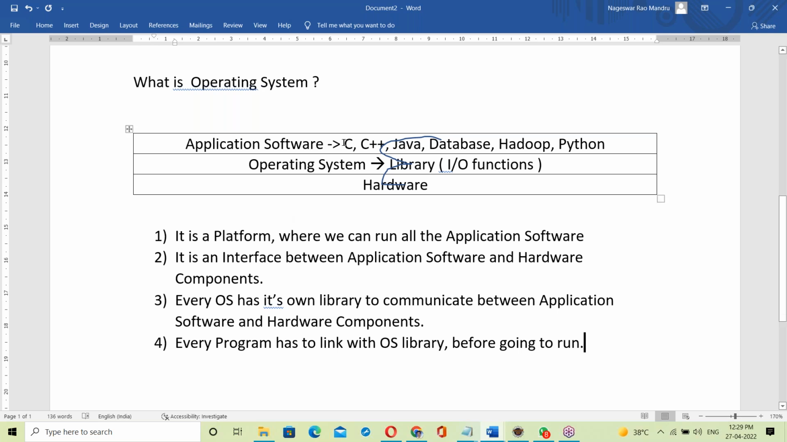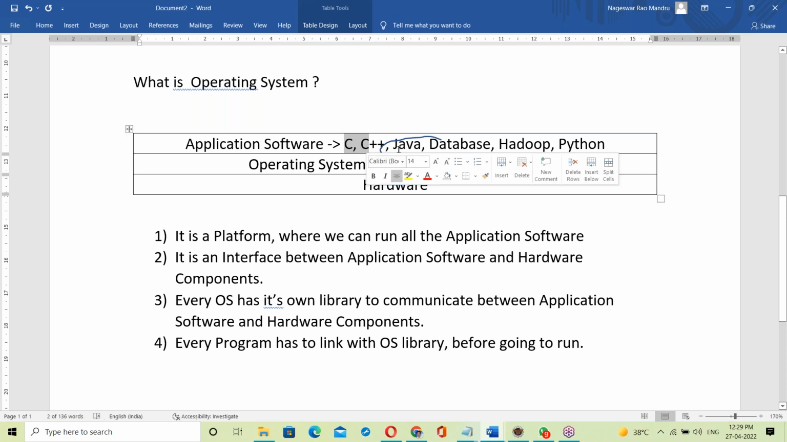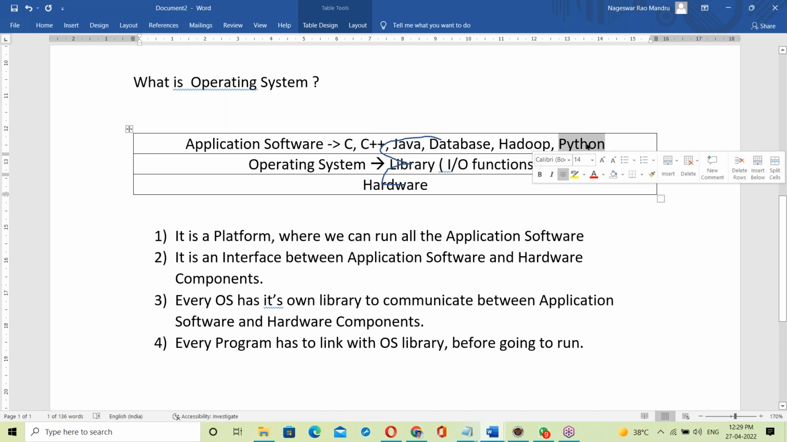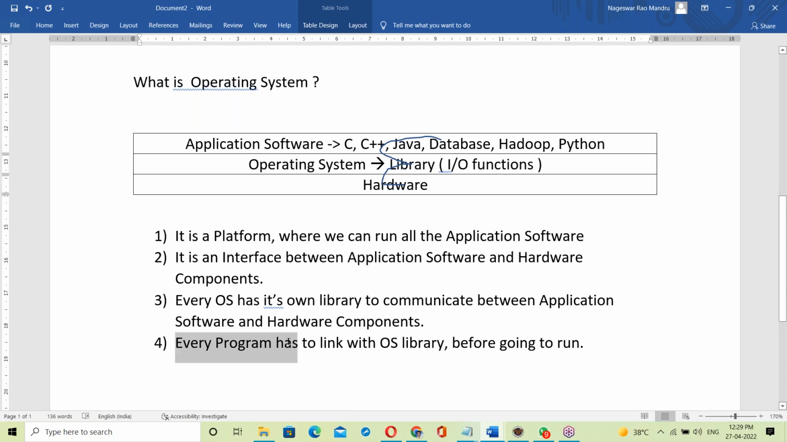Suppose it's static linking, because C and C++ have the exe file concept, so exe file linking. In Java there is no exe file, and Python has no exe, so that is dynamic linking. Static linking and dynamic linking we'll discuss in tomorrow's class. So every program has to link with the OS library before going to run.